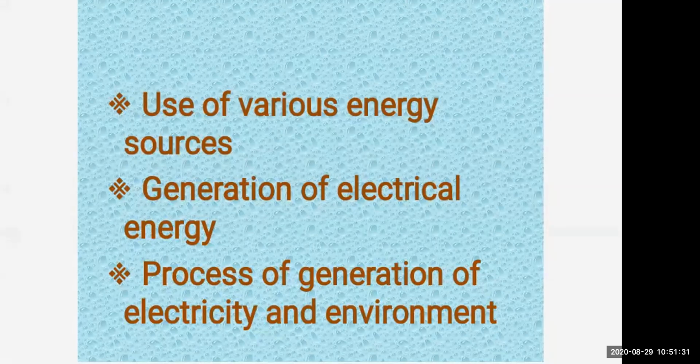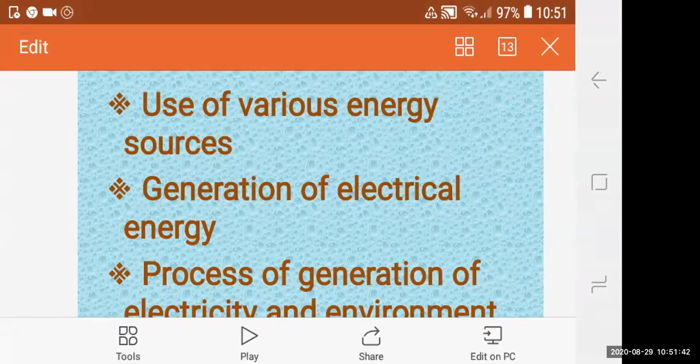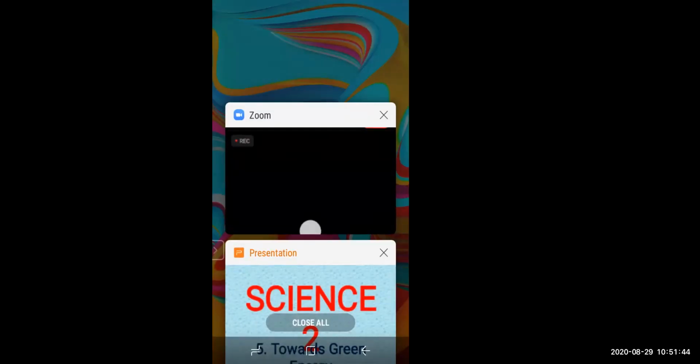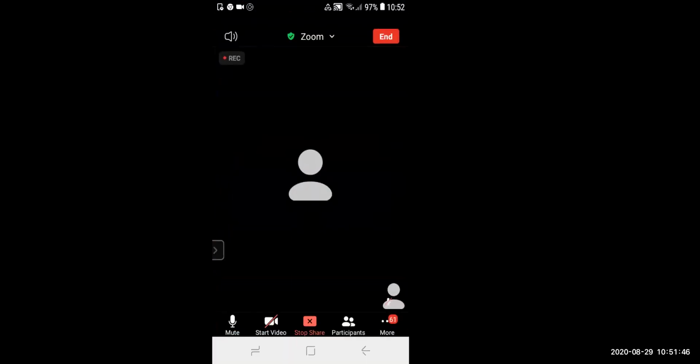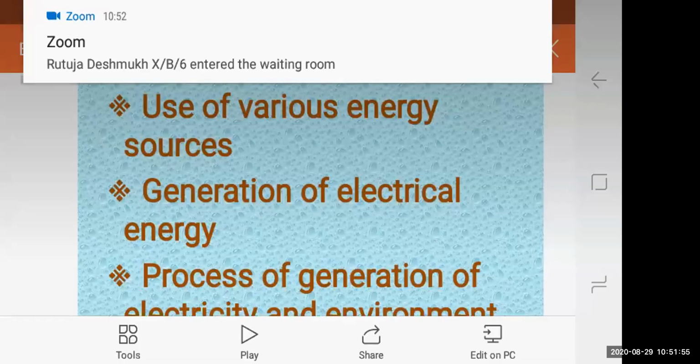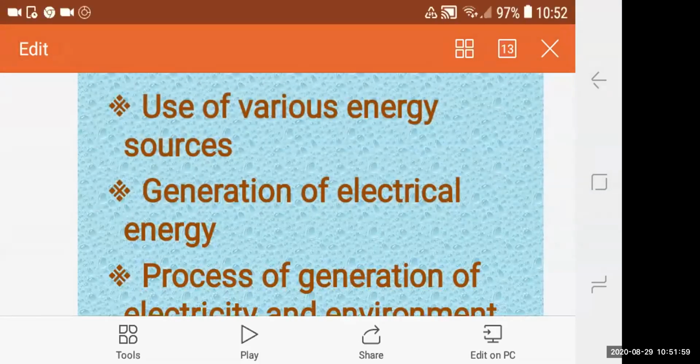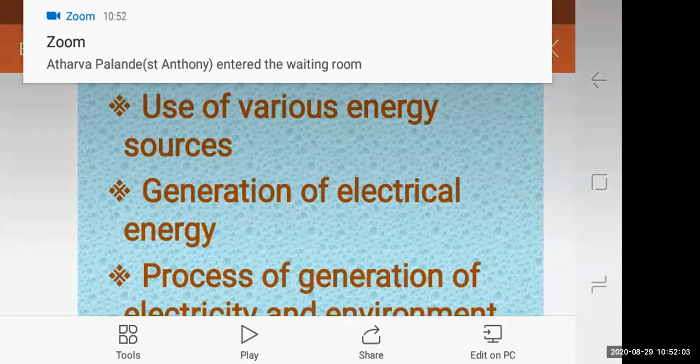Okay, so the scientist who invented the principle of electromagnetic induction, can you name that scientist, students? Give your answers. Faraday. So Michael Faraday invented the principle of electromagnetic induction. Now this principle is largely used in what? Generation of electricity. Okay. So this principle is as follows.